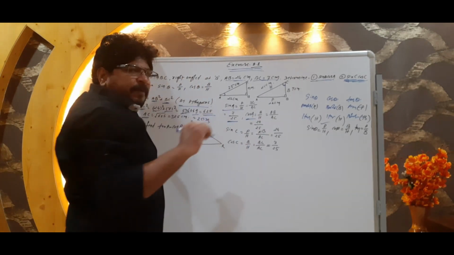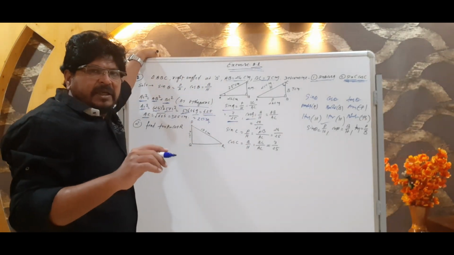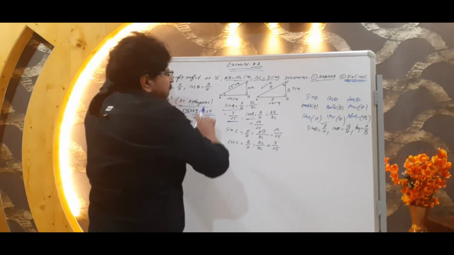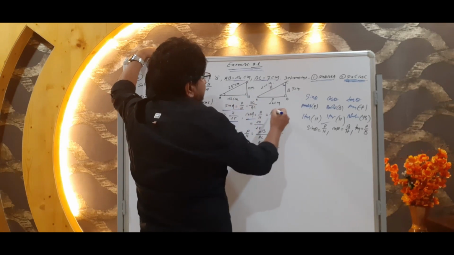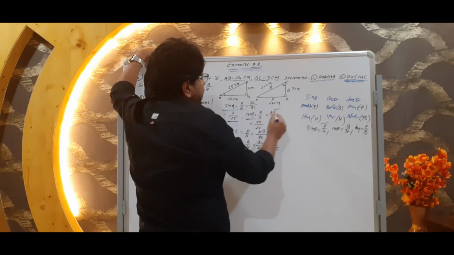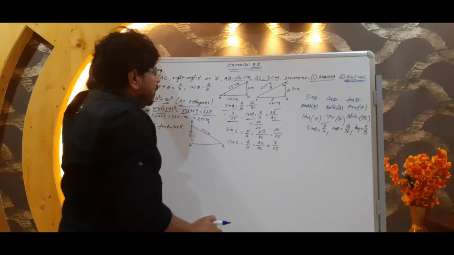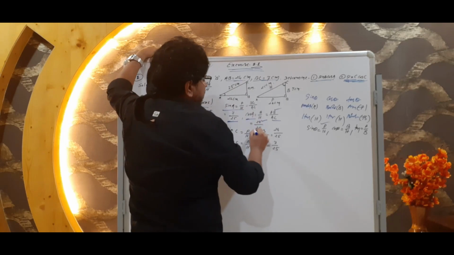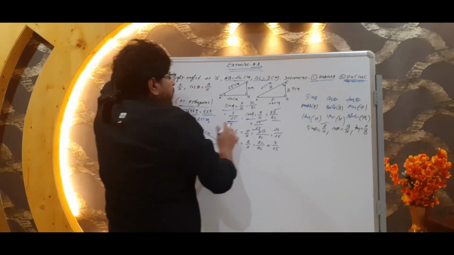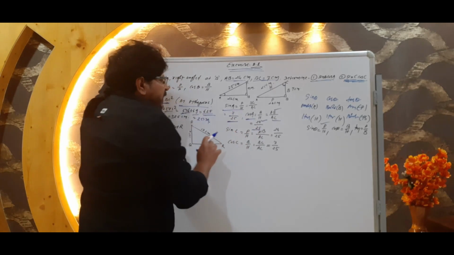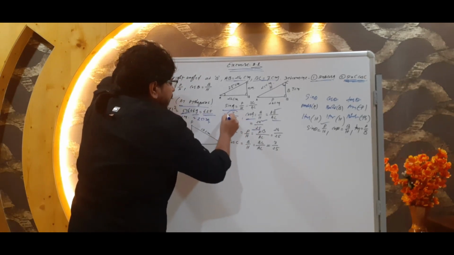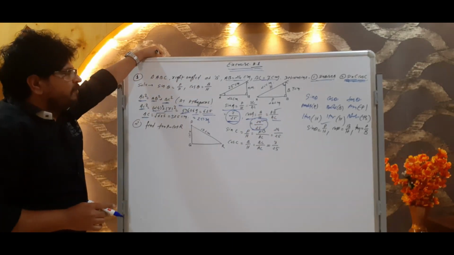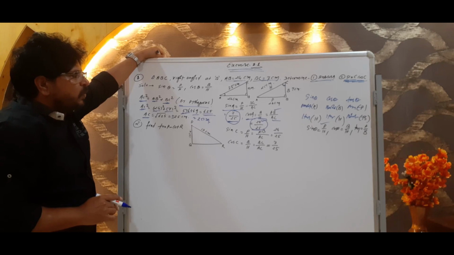Same manner, cos A. It is base upon hypotenuse. Cos theta या cos A or cos C, whatever be, base upon hypotenuse. Here in this particular figure, what is base? Base we are going to see that AB as well as what is hypotenuse, same AC. So AB, what is the value of AB? Value of AB is equal to 24 and value of hypotenuse same 25. So what would be the value of cos A? 24 upon 25. And what would be the value of sin A? 7 upon 25. These two things we got.